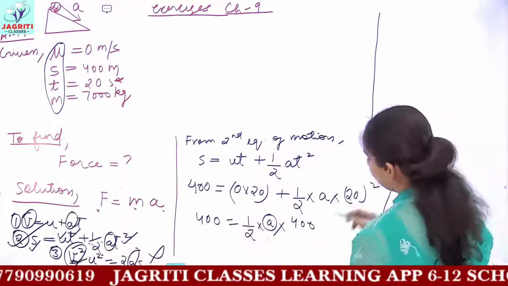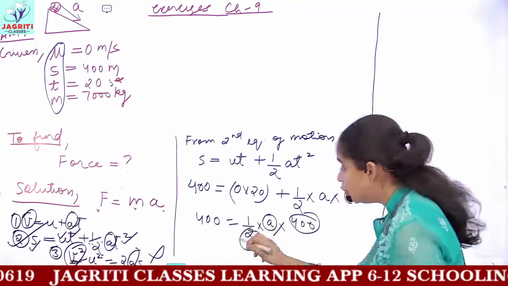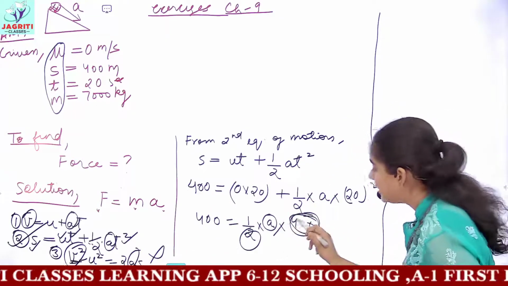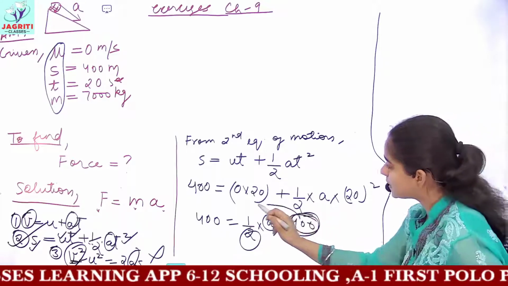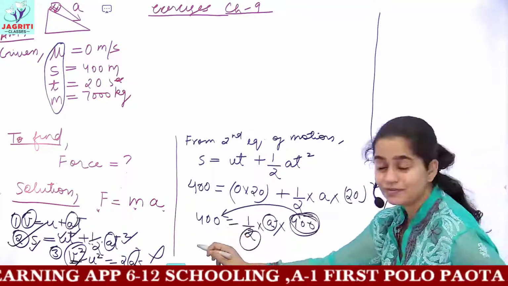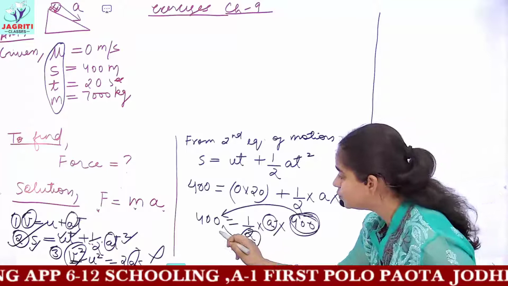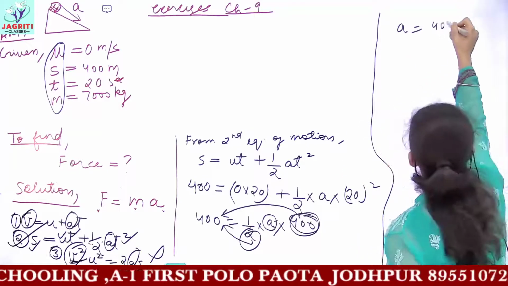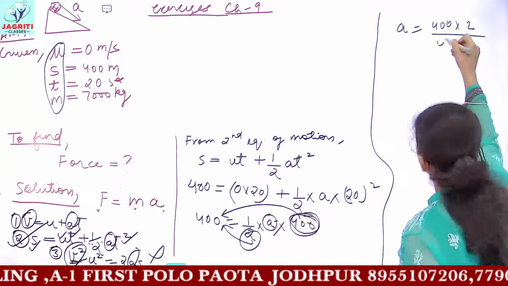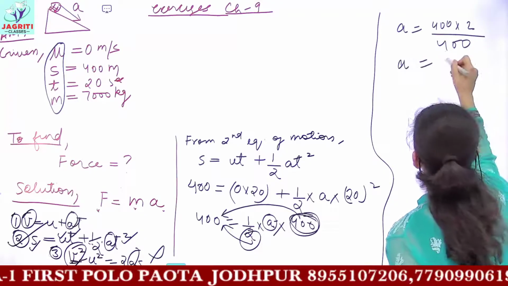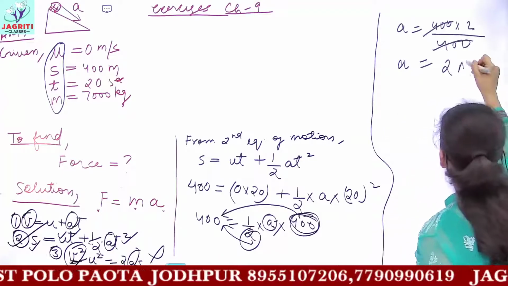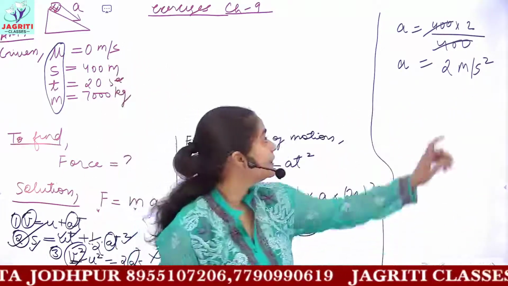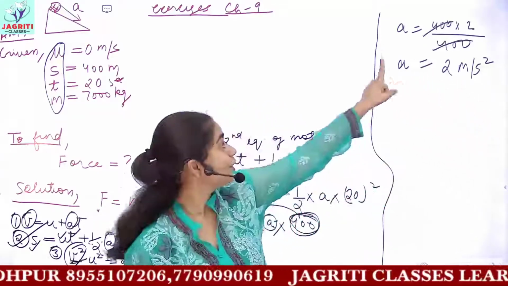For getting a, we'll transpose all these known values to the left hand side of the equation. This 400 is being multiplied with our unknown variable. So when we transpose this 400, it would get divided, and when you shift this 2, it would get multiplied. So a here would be 400 multiplied by 2 divided by 400. And the answer comes out to be 2 meter per second square. Because we have all the quantities in SI units, the answer would also be in the SI unit of acceleration.